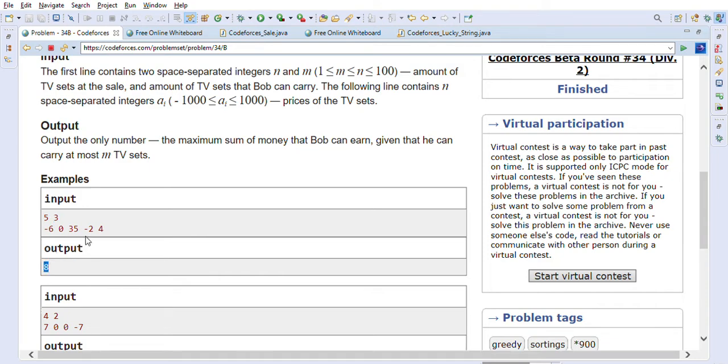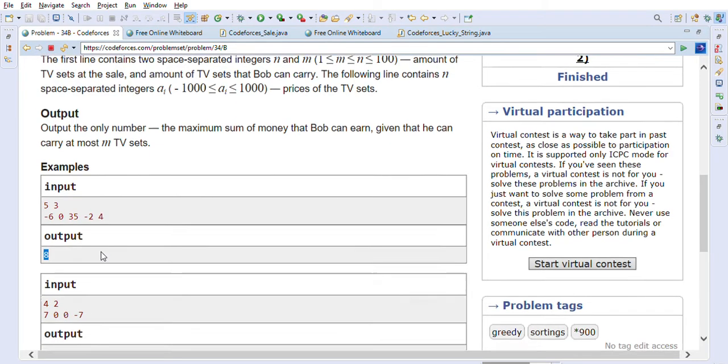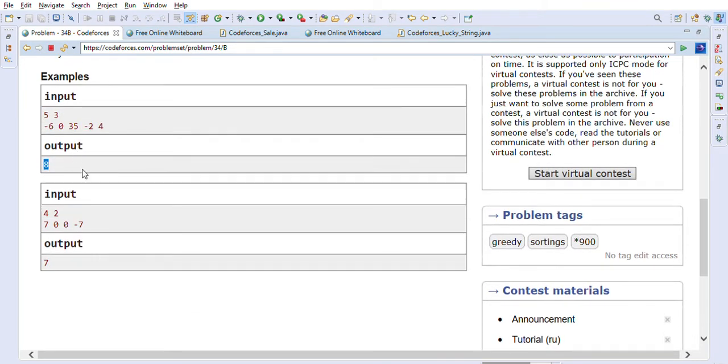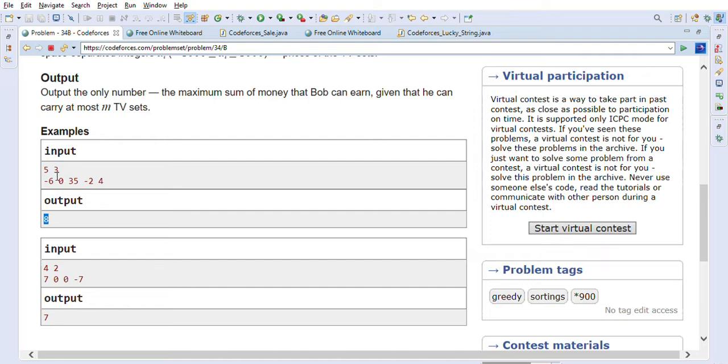So if we want to solve this problem, what Bob can do is try to get the TV sets which are free, right? So he can take the TV sets with -6 and -2 price. The owner will pay him this price basically.